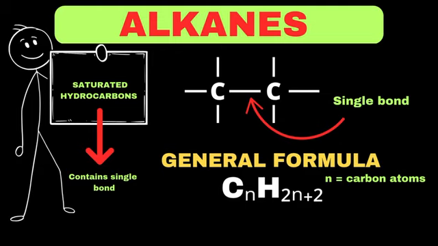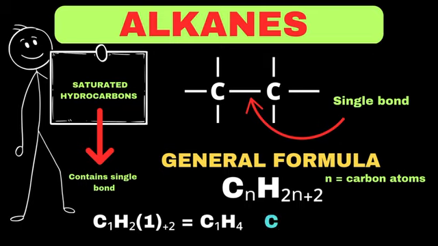To understand it deeply, let's apply this formula to a few examples. If the number of carbon atoms in an alkane is equal to 1, then by applying the formula, we will get methane with the formula CH4. Also, keep in mind that methane is the simplest alkane. Now, if we apply this formula when n is equal to 2, we will get C2H6, which is called ethane. By applying the same formula for any number of carbon atoms, we can find out how many hydrogens will be present in each case.